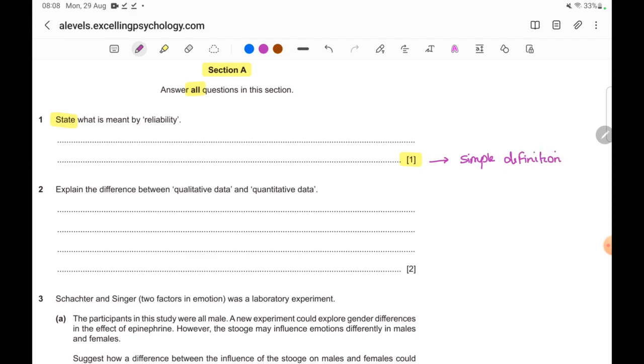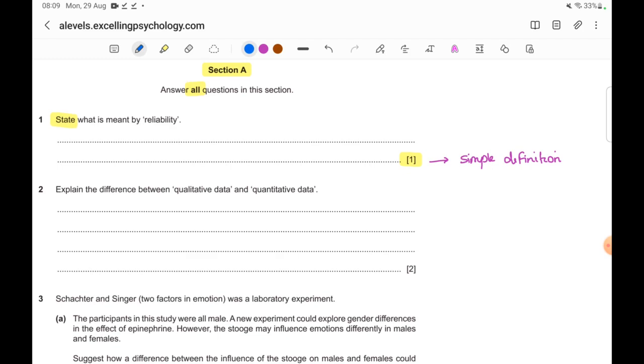So whatever you have learnt about reliability, whatever definition you remember of it, you have to present simply that for this answer. Okay, I'm sure you've learned something about reliability in terms of having the same procedure or the standardized procedure for every participant, or simply as consistency of a procedure followed or consistency of results. So those are the terms in which you might have learnt about it. So whatever you have learned, you can present here.